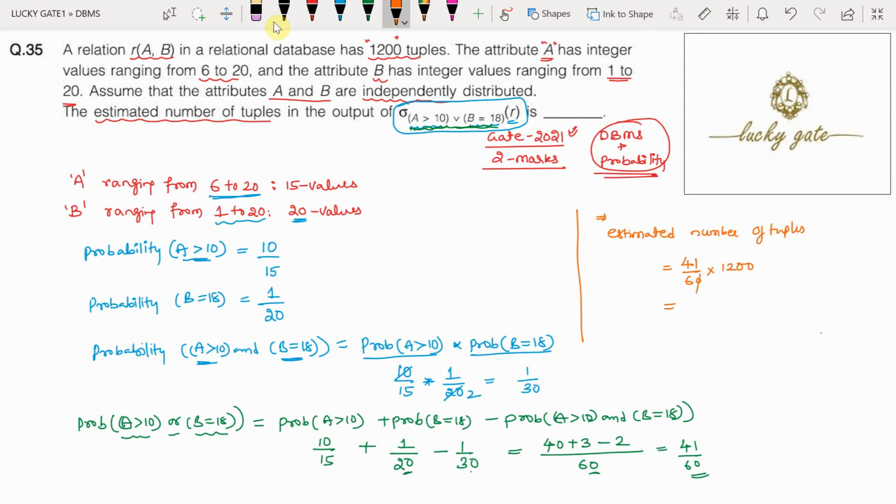When you solve this equation, 1200 by 60 is 20, and 41 into 20 equals 820. So 820 will be the answer for this question. It means the estimated number of tuples in the output of sigma A greater than 10 or B equal to 18 of R is 820.